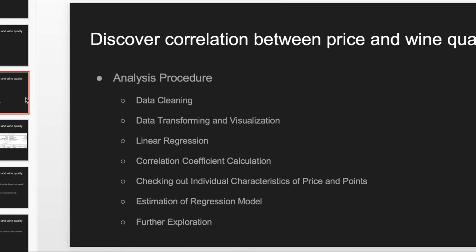Last but not least, we can do estimation of the regression model. And last, we can also do further exploration of the distribution of the wine quality by price.